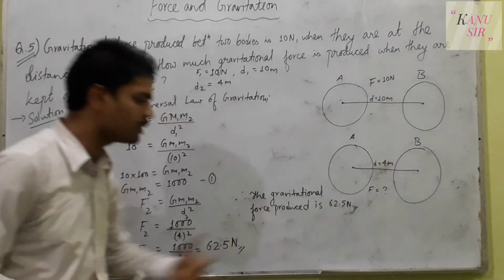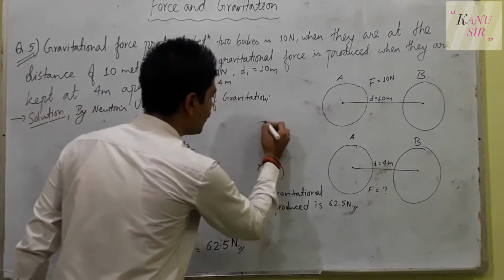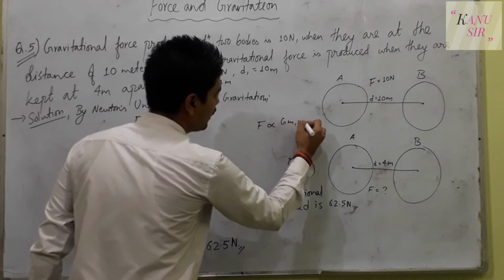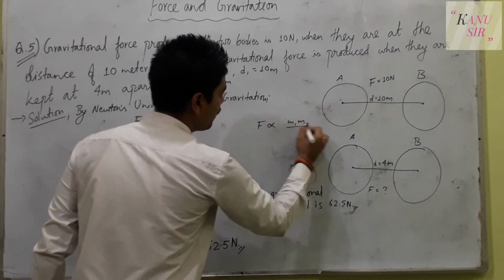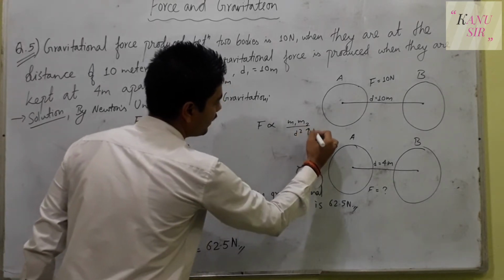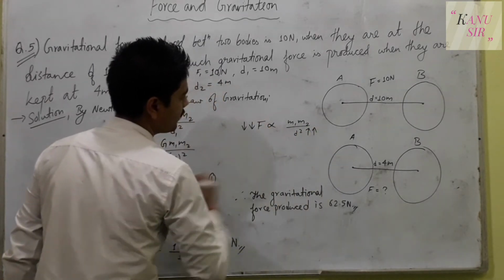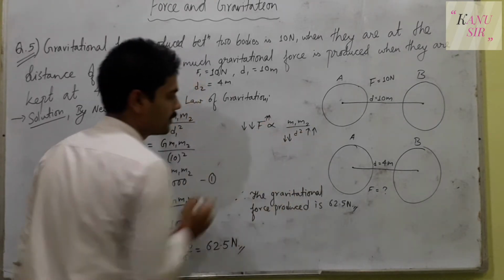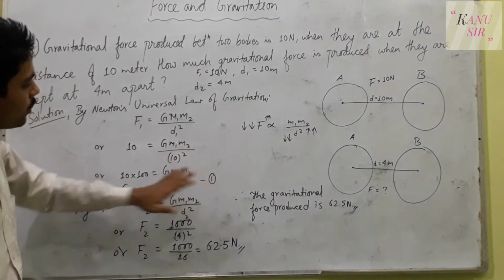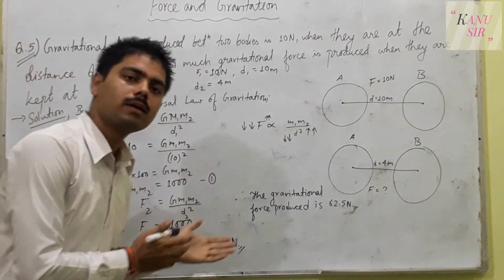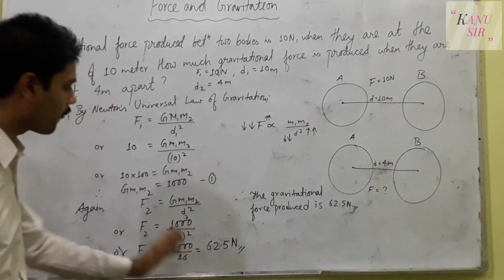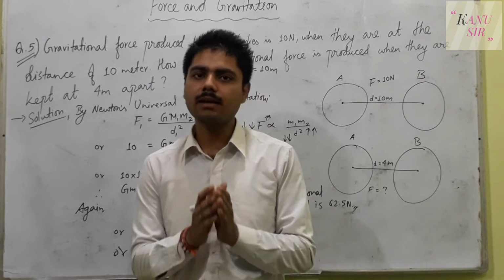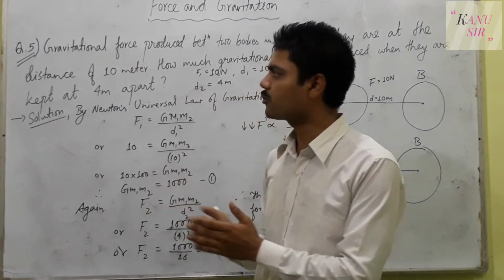Distance is less, so the force is more. Because we have a formula, force is directly proportional to G m1 m2 upon d square. So if distance increases, force decreases, and if distance decreases, then the force increases. And hence we are sure and confident that our answer is correct. Now next question, question number 6, and it is also completely different than this question number 5.